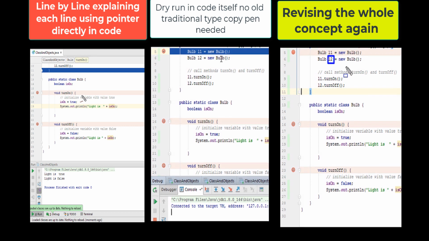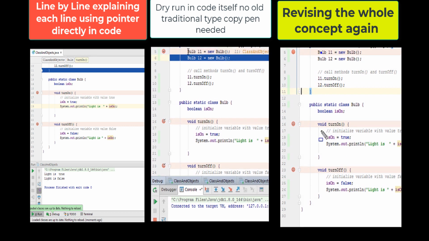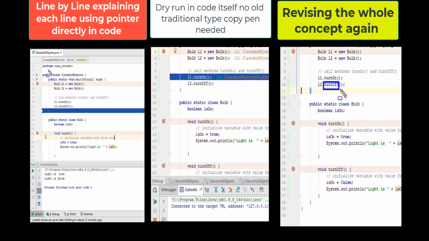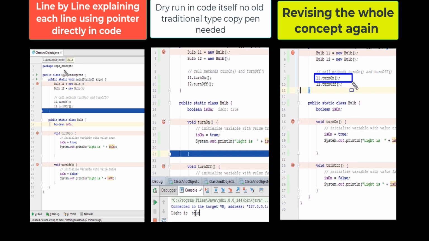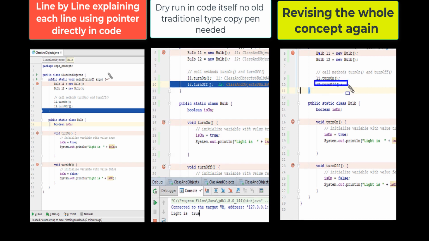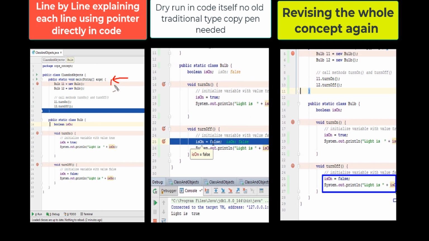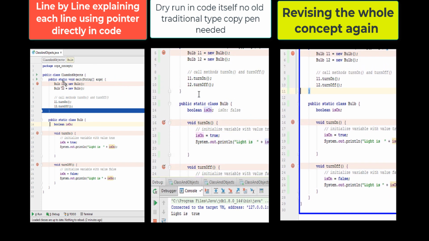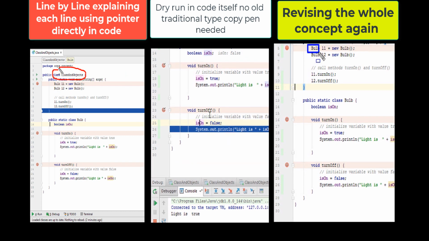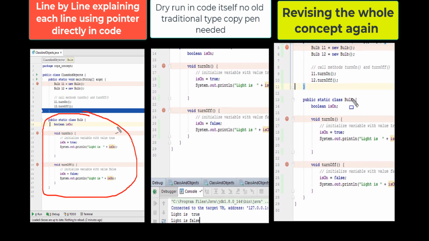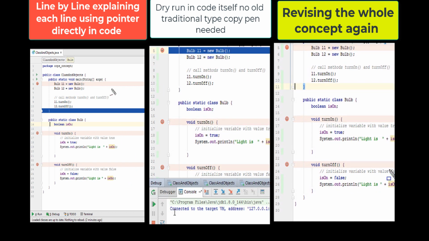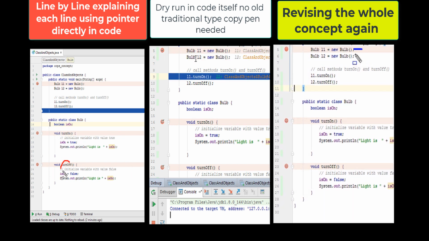I will be dealing with a very unique style of teaching coding programs, where in part 1 there is a line by line explanation of each and every line of the program using a pointer directly in the code, and in part 2 a dry run in the code itself. There is no need for the traditional copy and pen, as we will see how the computer does the dry run by itself. And in part 3, revising the whole concept again, from part 1 of line by line explanation to part 2 of the dry run of the code by the computer itself, and that too all in a single video.